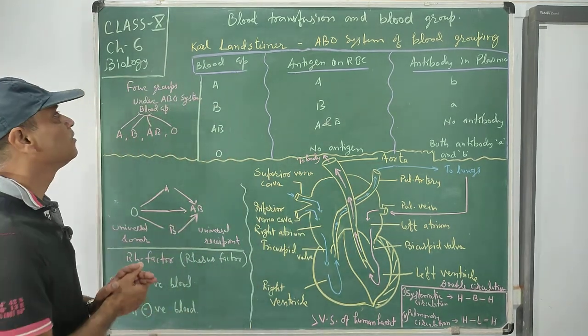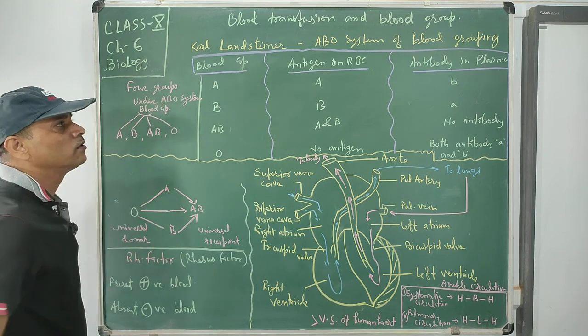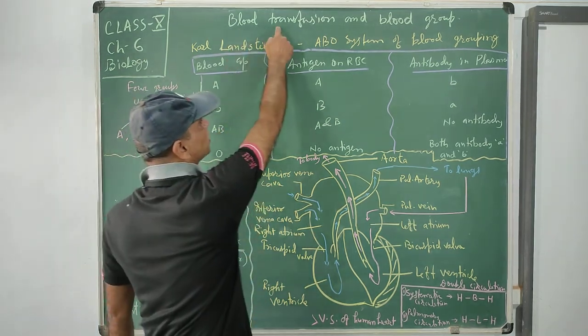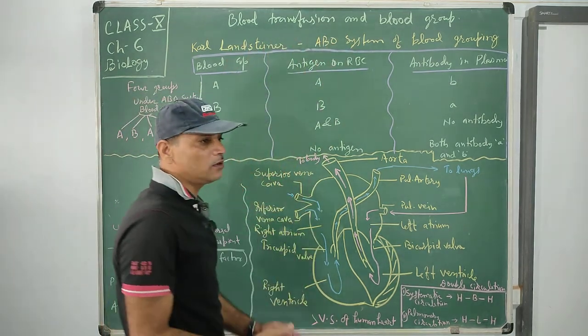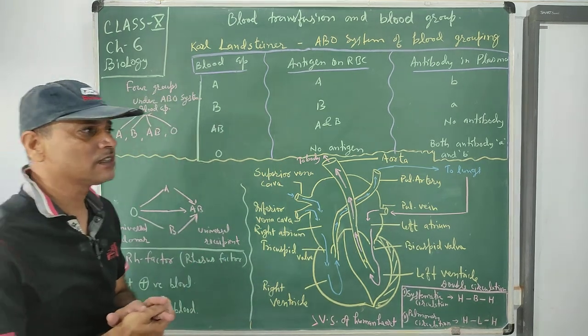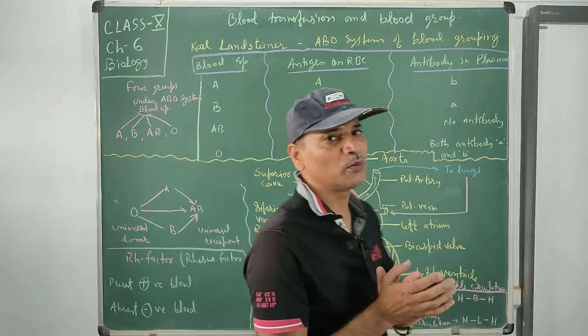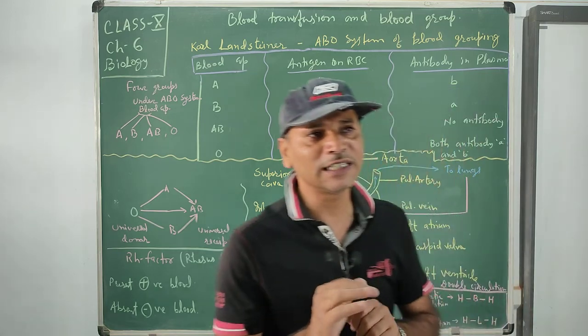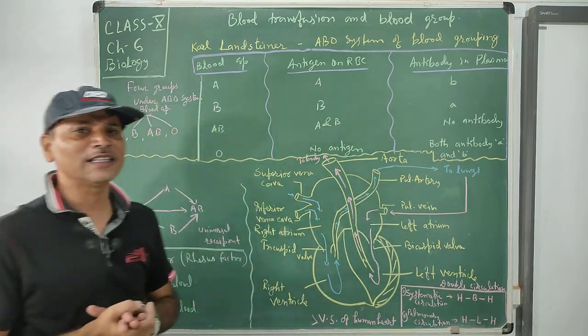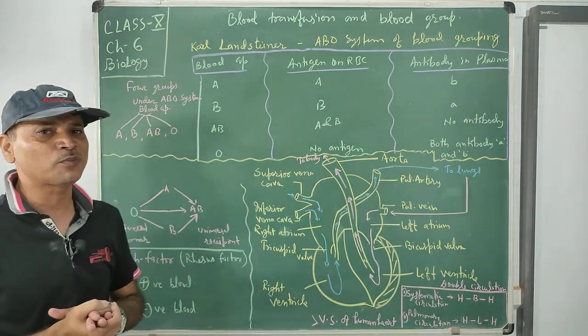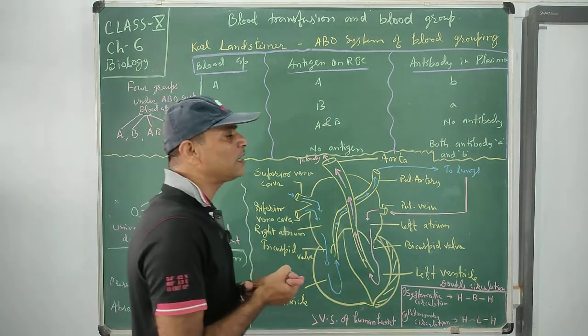So let us start from the blood group. So see, blood transfusion and blood group. Transfusion of blood takes place after knowing the blood group. When we know the blood group, it is easy to transfer the blood to other needy persons or patients. So see, transfusion of blood means what?